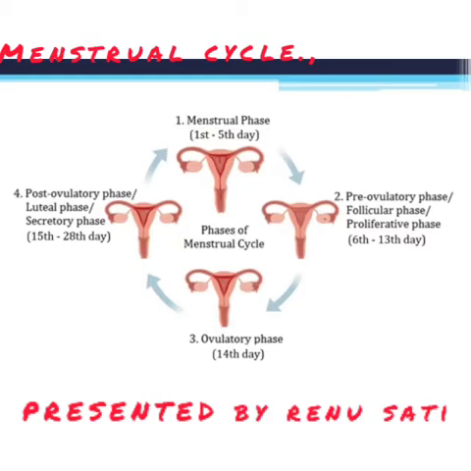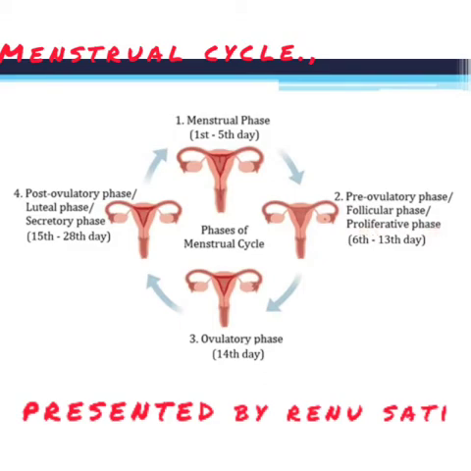Number one is the menstrual phase. It starts from day 1. Day 1 to 5 is said to be the menstrual phase, where the shedding of the endometrium takes place. The second phase is the pre-ovulatory phase, or the follicular phase, or the proliferative phase, because this is the time when, after the shedding of the endometrium, the formation of the endometrium starts again.